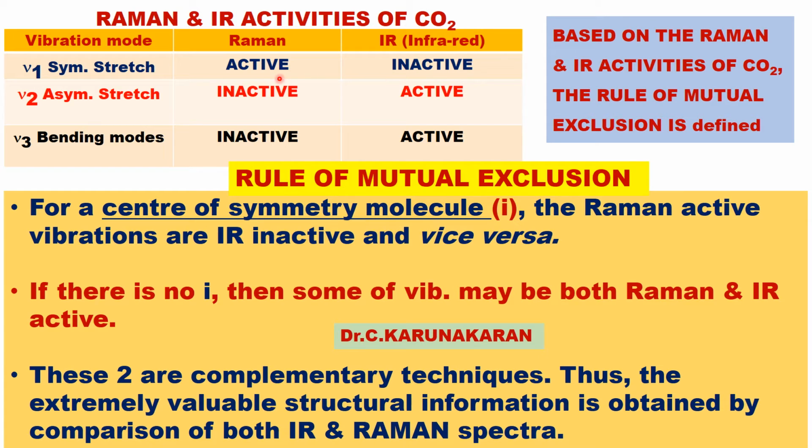That is, if it is active, then it is inactive in the other. Nu2 is Raman inactive but IR active. Nu3 and nu4, the bending modes, are Raman inactive but IR active. So based on the Raman and IR activities of centrosymmetric CO2, the rule of mutual exclusion is defined.